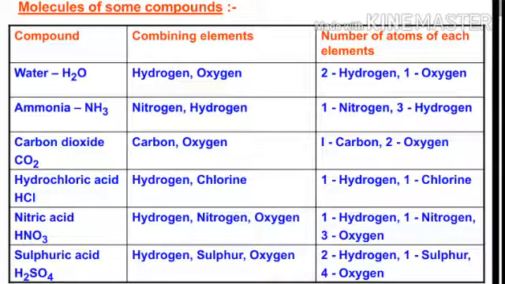In sulfuric acid, the formula is H2SO4. It contains hydrogen, sulfur, and oxygen: 2 hydrogen, 1 sulfur, and 4 oxygen to form a single molecule of sulfuric acid.